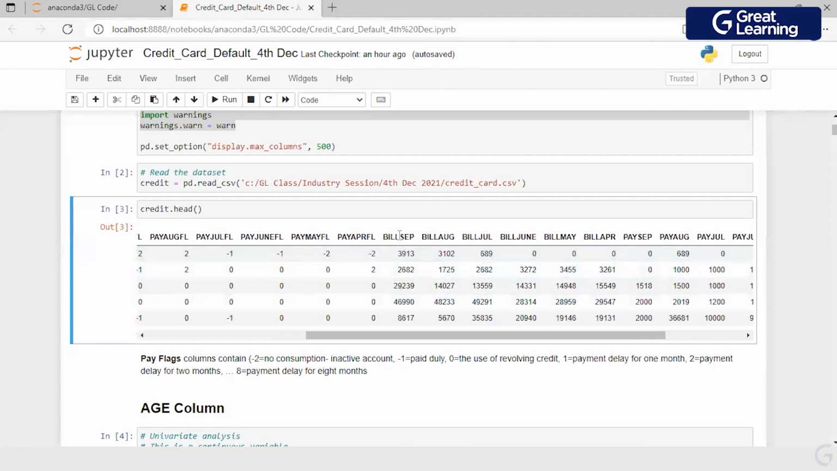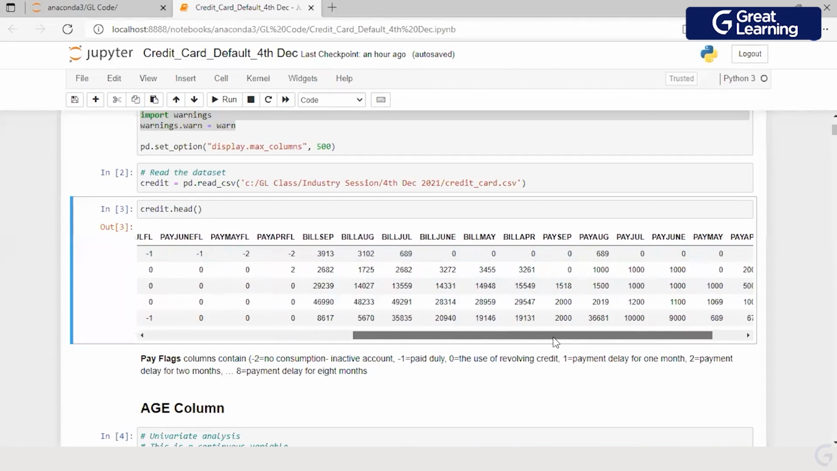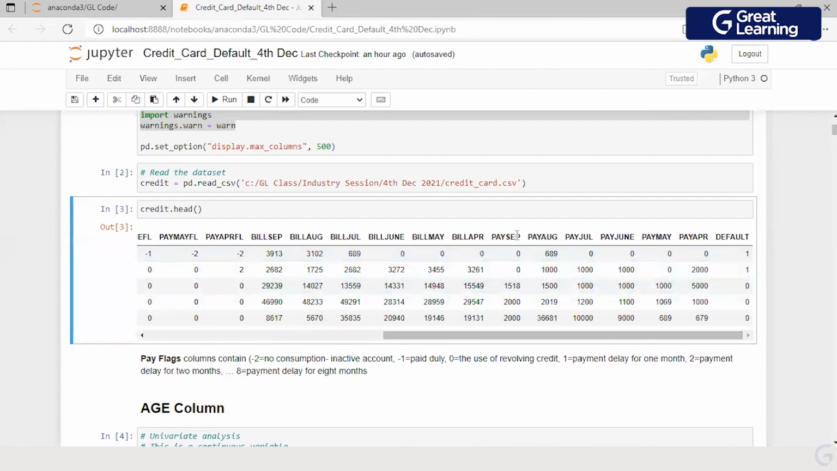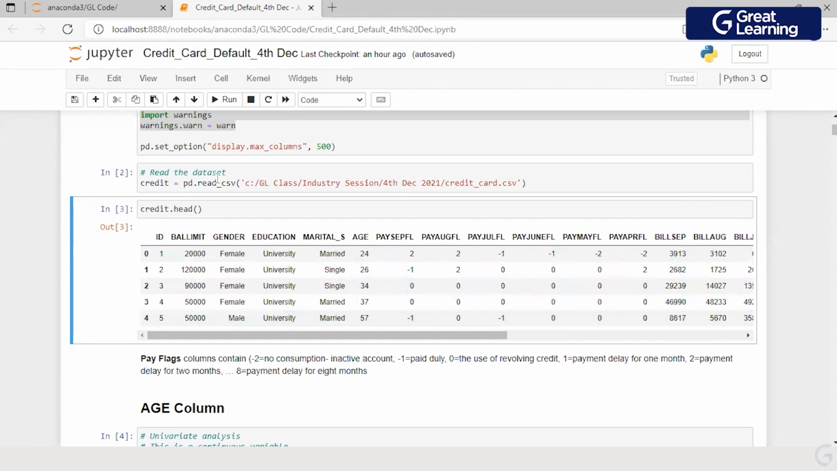And this is the bill for the month of September, and this is the payment for the month of September. So what do we have? In addition to the demographic information, we have data available for 6 months payment, 6 months bill, and the flag which represents what has happened in that month. Fair enough?